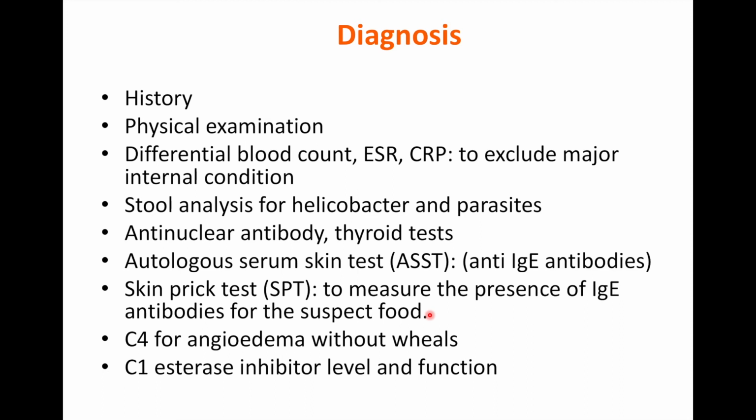Stool analysis for Helicobacter pylori and for parasitic infestation. If we have a doubt about autoimmune disorder, we should do antinuclear antibody, thyroid test to exclude thyroiditis. The autologous serum skin test is done to identify the anti-IgE antibody or the autoimmune type of chronic urticaria. Skin prick test is sometimes done to measure the presence of IgE antibodies against certain types of food.